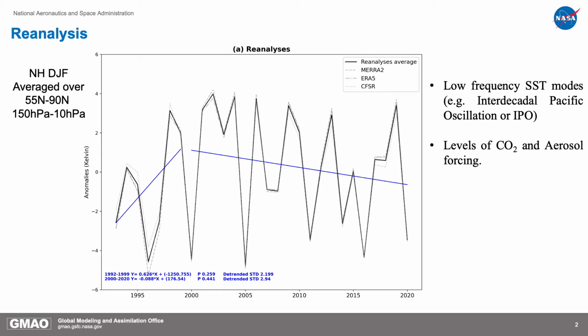Now, this opposing trend can be due to internal variability, such as low-frequency SST modes. The Interdecadal Pacific Oscillation, or IPO, is also known to influence the global mean surface temperature trend on decadal timescales. It can also be due to external forcing, such as CO2 and aerosol forcing, that can be responsible for this phenomenon.